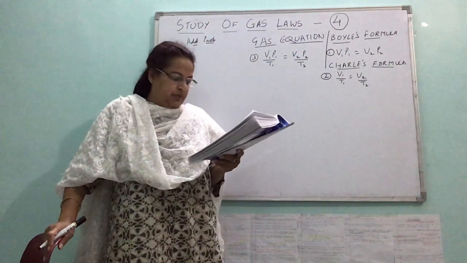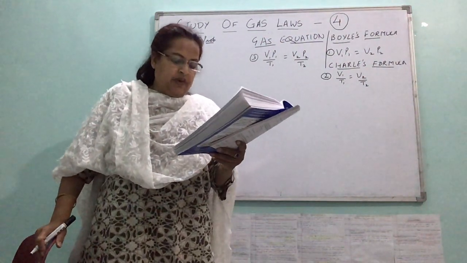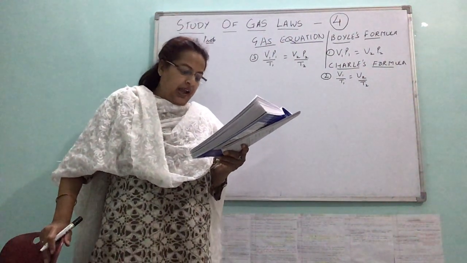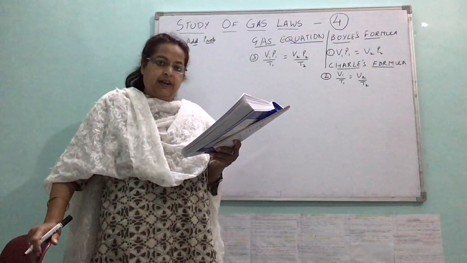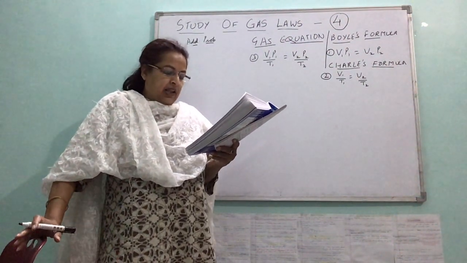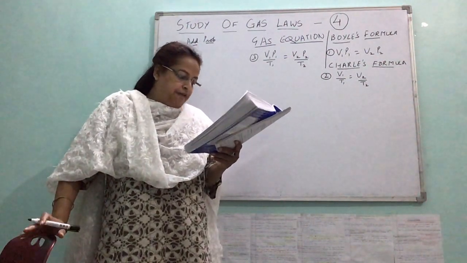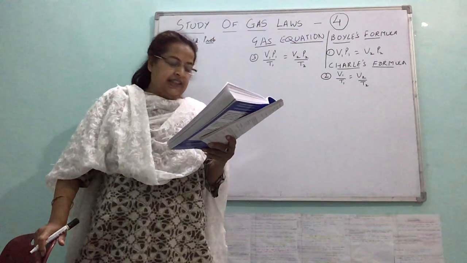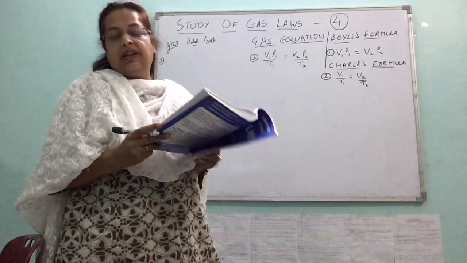I'll not be writing the numericals now, I'll just read it for you. A fixed mass of a gas has a volume of 750 cc at minus 23 degrees centigrade and 800 millimeter pressure. Calculate the pressure for which its volume will be 720 cc, temperature being minus 3 degrees centigrade.